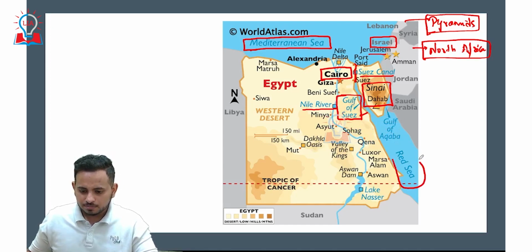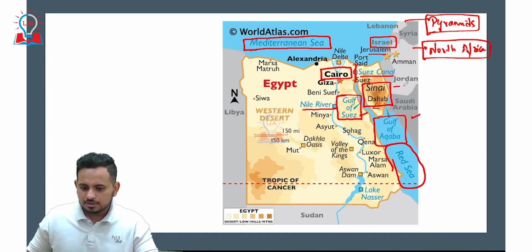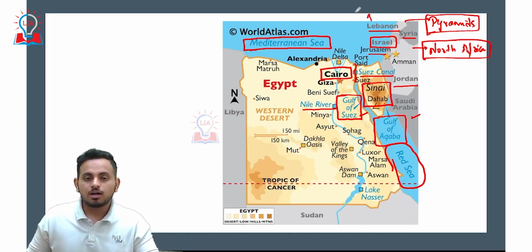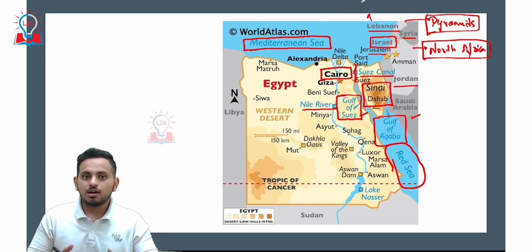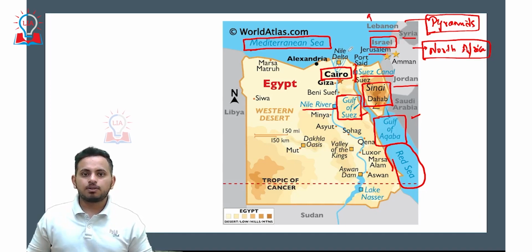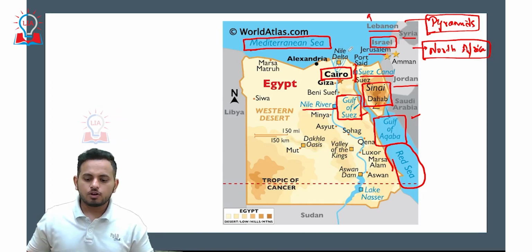Here we have the Gulf of Suez, a very important water body, the Red Sea, and the Gulf of Aqaba. Here we have Saudi Arabia, this is Jordan, this is Syria, this is Lebanon, and towards the even more northwestern part, we have Turkey, which is the connecting area between Europe and Asia. So this is the entire map that you should be very much aware of when we talk about Egypt. I hope I'm very clear with this.